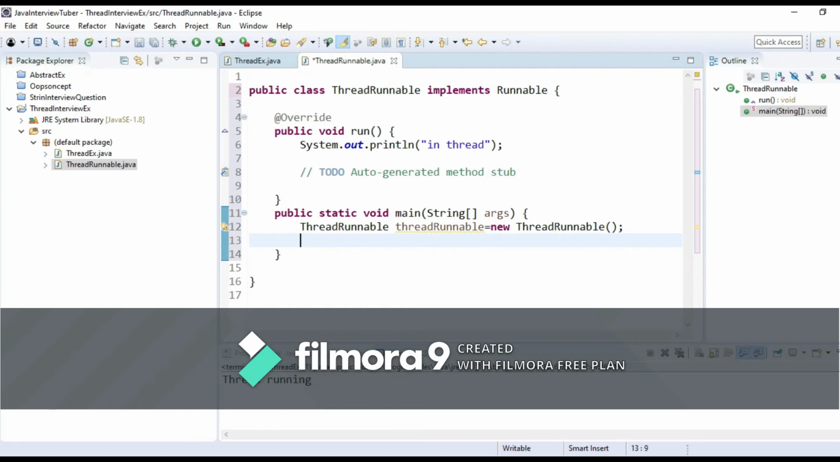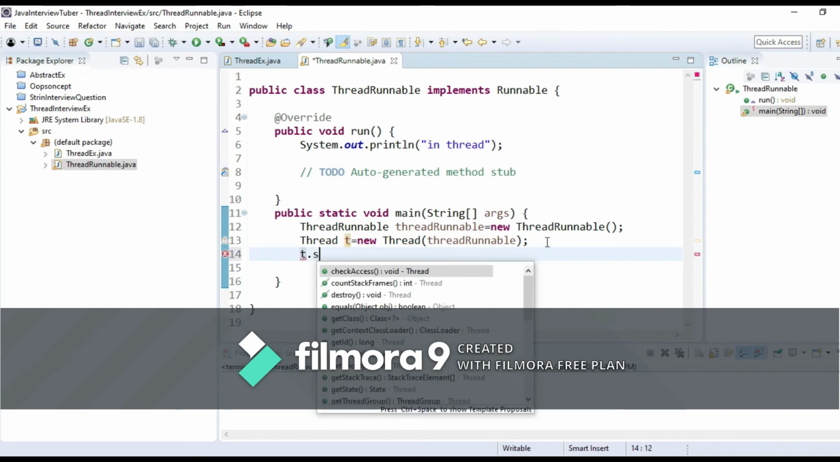Now I'll create a thread object. Thread t is equal to new thread, and I'll pass this runnable class object into the thread object. And we forgot to do one thing, that is the main step to start a thread, that is t.start.